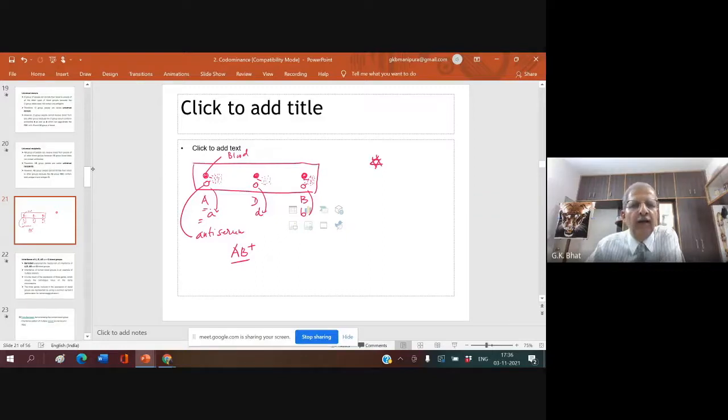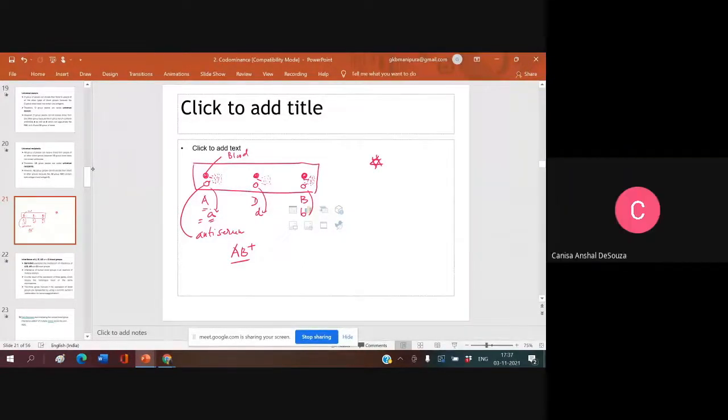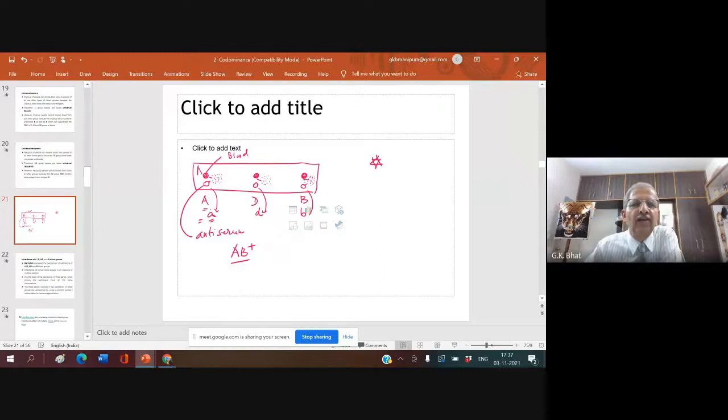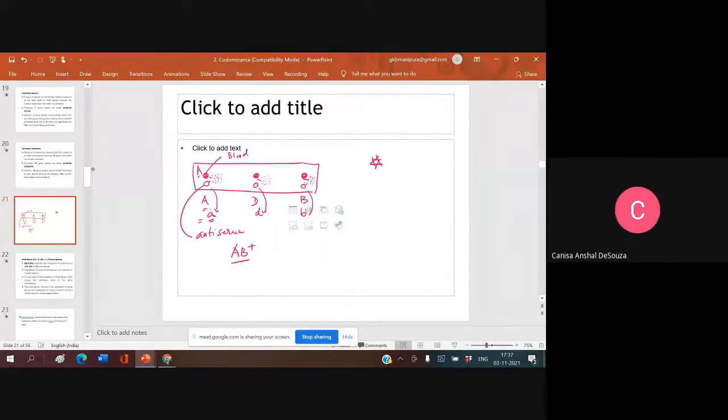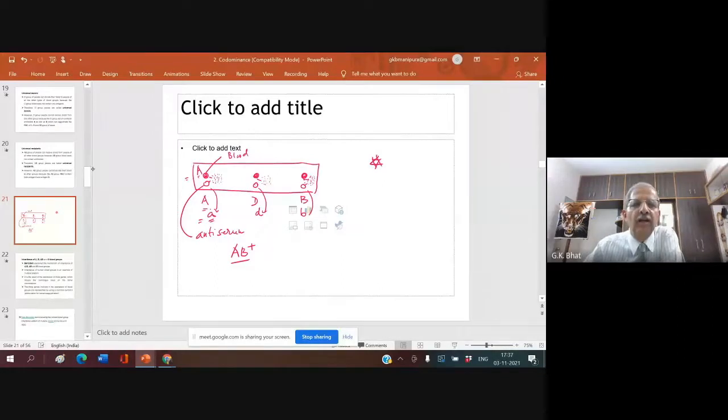If the A antibody reacts with the blood, what should be in this blood that reacts with the antibody A and produces agglutination? Antigen A. Yes, this person has antigen A. So what is the blood group of that person? A. Okay.